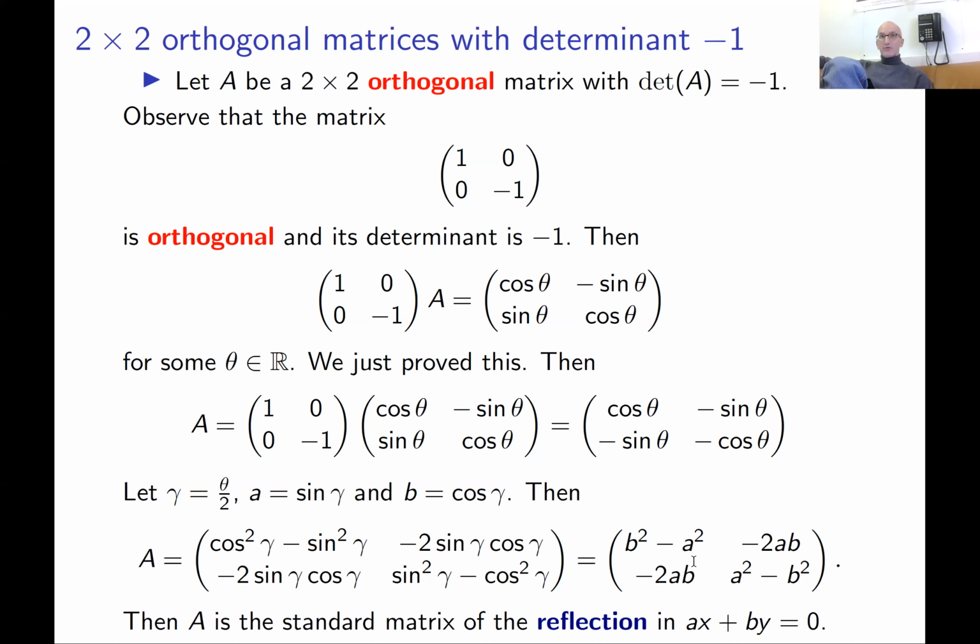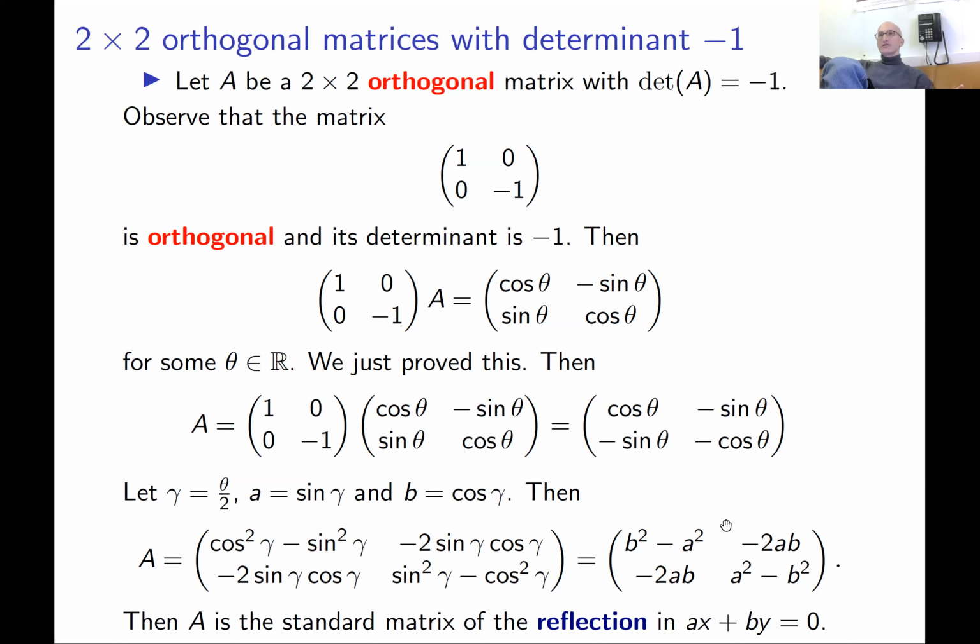We already know how to find the matrix of orthogonal projection onto a vector subspace. In this case, it's going to be a line in R2. If you know the formula for the orthogonal projection, you can find the formula for reflection, because it's given by x goes to twice the orthogonal projection of x minus x. This is one of the problems in the last homework assignment. So this is a matrix of reflection.